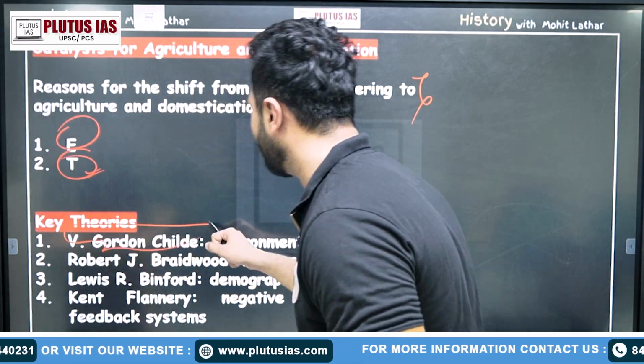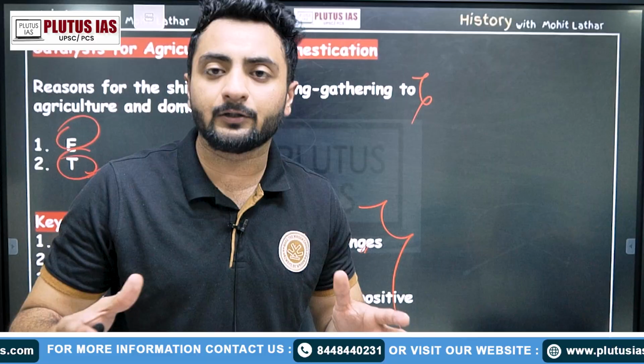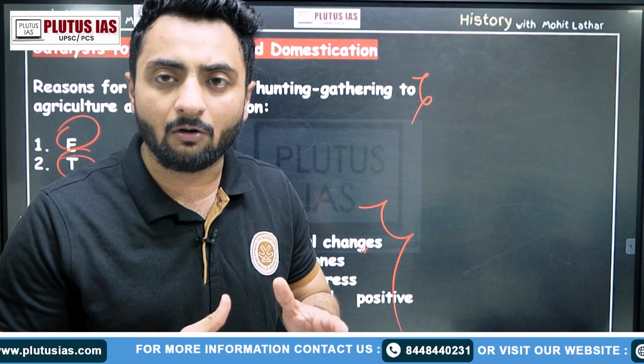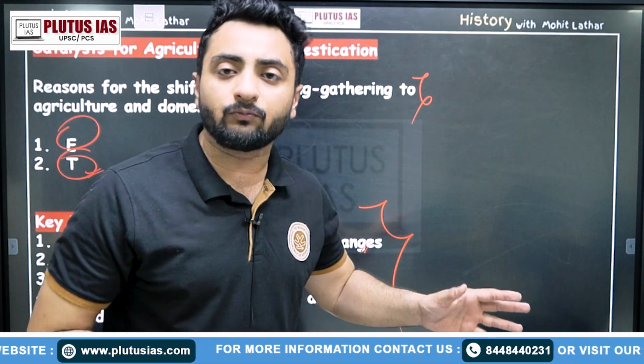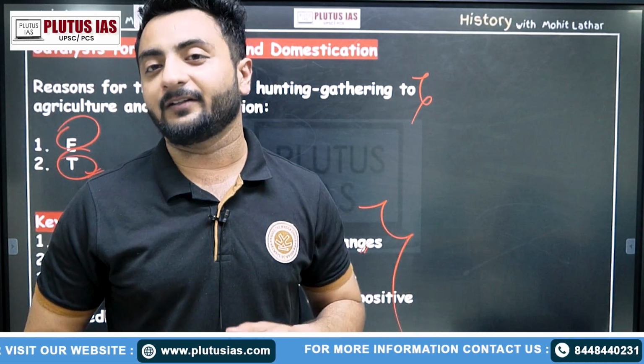Gordon Childe who talked about the environmental changes, how during the Pleistocene era, when we saw a huge amount of ice, we were not able to grow crops. We were sparsely living in different regions. But in the Neolithic age, the climate got a little bit warmer, the planet got a little bit warmer, the arid regions developed, and we were able to grow crops in those areas. So this was said by V. Gordon Childe. But as we know, when there is a thesis, there is always an antithesis.